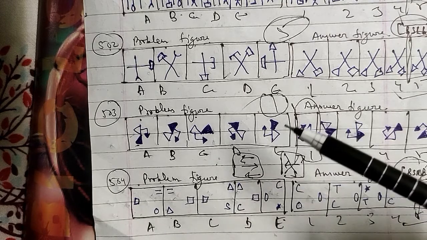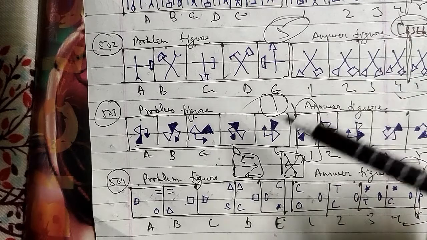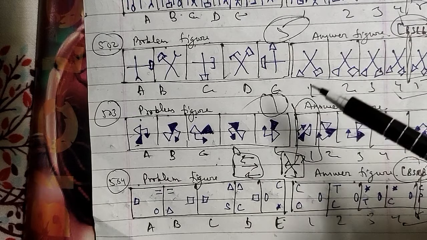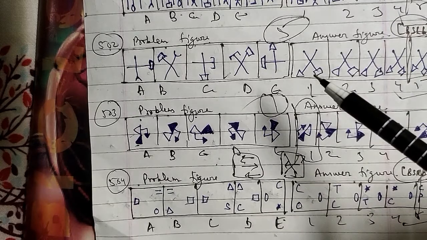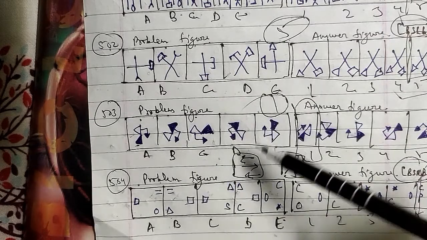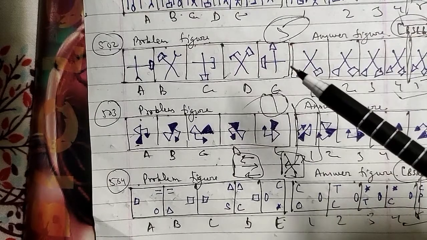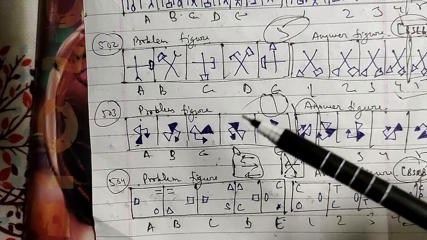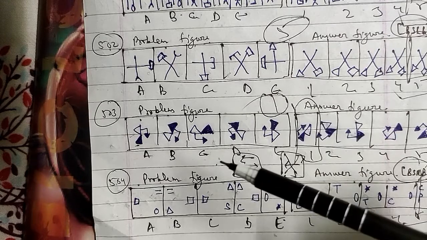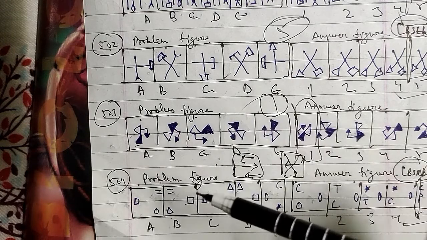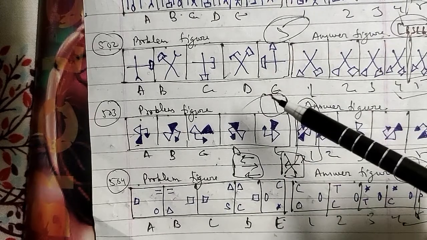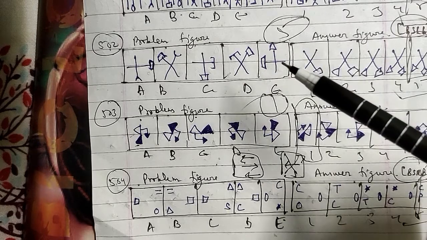We have completed the verbal reasoning, and now we have started the last classes. We have started non-verbal reasoning, in which we are going to do the series only, and series is the first topic where we have done more than 500 questions here, and now we have to do more than 500 more questions, and we'll complete series. After that we'll continue with analogy, classification, then analytical reasoning, mirror image, water image, embedded figure, completion sum, incomplete pattern, figure matrix, paper folding, paper cutting, rule detections, grouping of identical figures, cubes and dice, dot situation, constructions of squares and triangles, figure formation and analysis, and practice question papers as well.